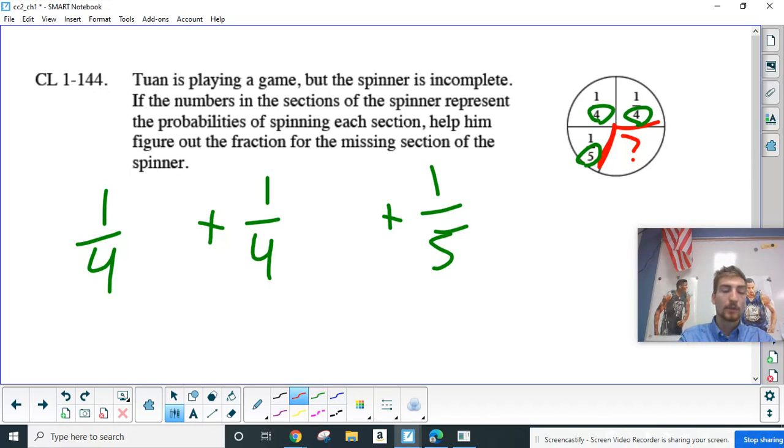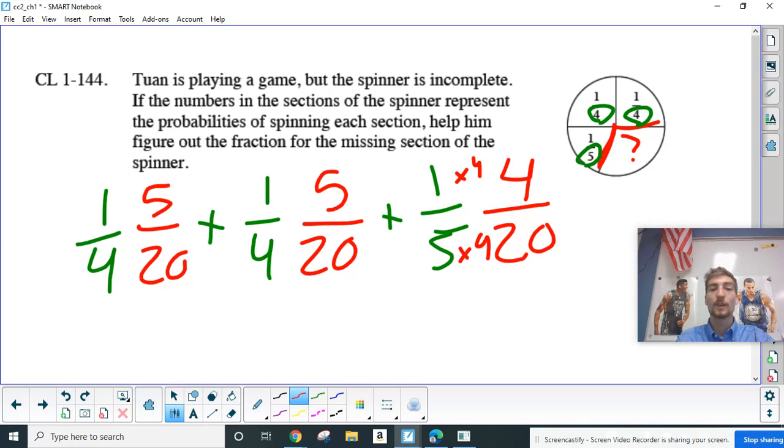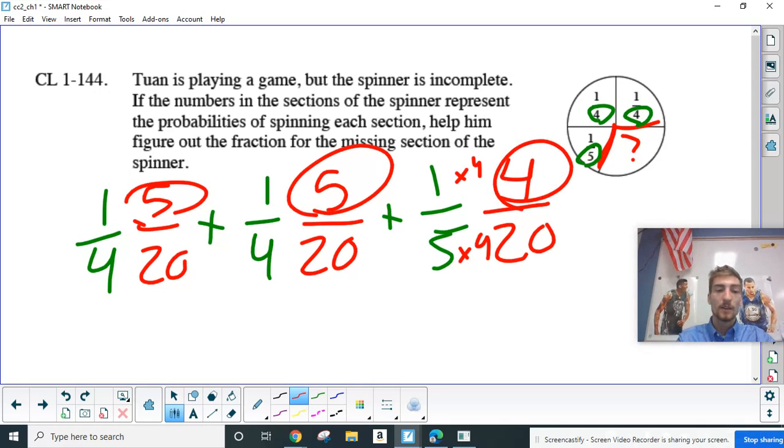So I'm going to make these all out of 20. I'm going to transform 1/4 into 5 out of 20. Multiply both by 5. This would also be 5 out of 20. And then 1/5 I would transform into 4/20, right? If I multiply both of these by 4. So if I do 5 plus 5 plus 4, that's going to give me 14 over my denominator of 20.